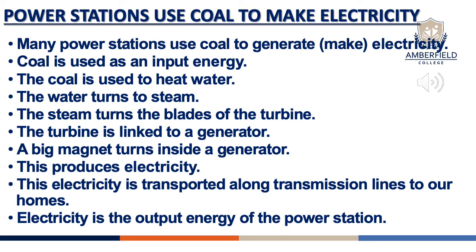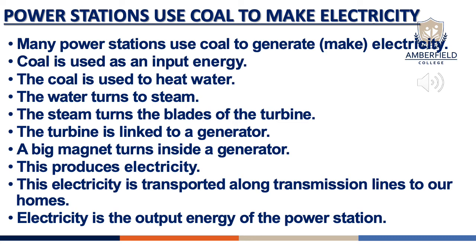Now, grade sixes, let's have a look at how power stations use coal to make electricity. Many power stations use coal to generate electricity. Coal is used as an input energy. The coal is used to heat water. The water turns into steam. The steam turns the blades of the turbines, and the turbines are linked to a huge generator. A big magnet turns inside a generator. This produces the electricity. The electricity is transported along the transmission lines to our homes, and electricity is the output energy of the power station.